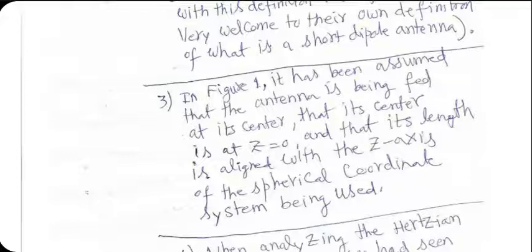The antenna is being fed at its center, the center is at z equal to 0, and the length is aligned along the z-axis. These are all assumptions made to begin with.